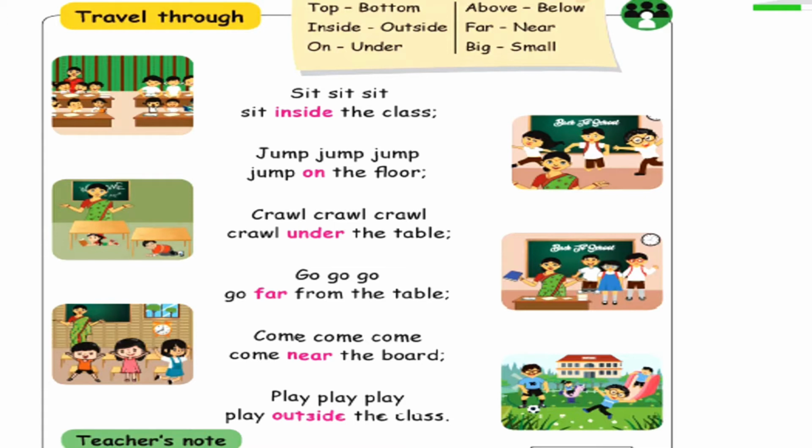Sit, sit, sit. Sit inside the class. Jump, jump, jump. Jump on the floor. Crawl, crawl, crawl. Crawl under the table. Go, go, go. Go far from the table. Come, come, come. Come near the board. Play, play, play. Play outside the class.